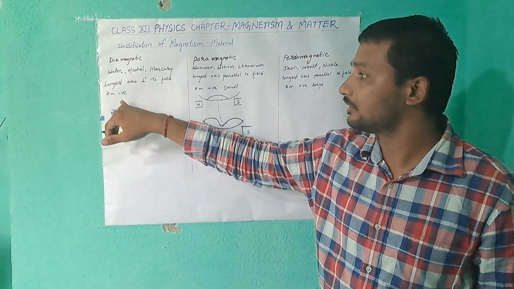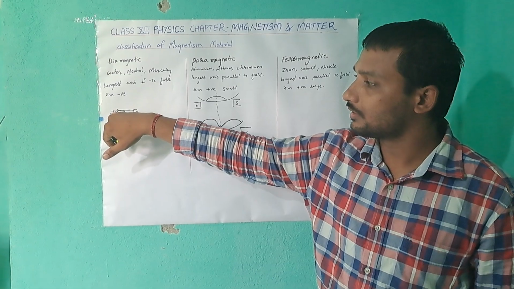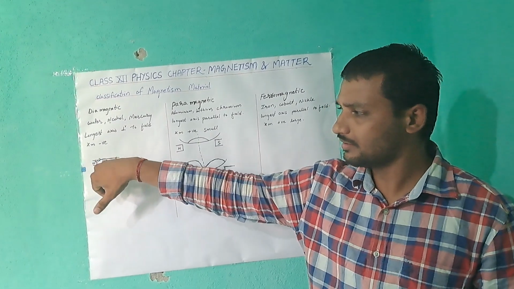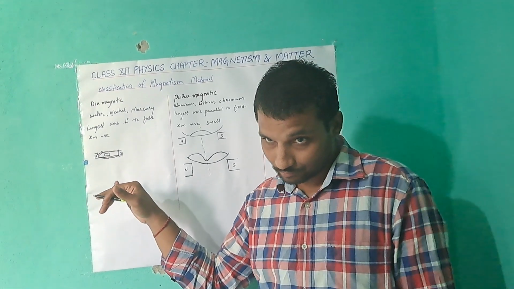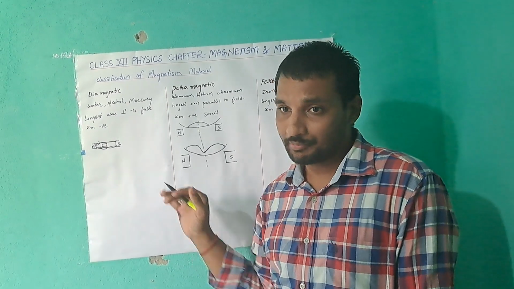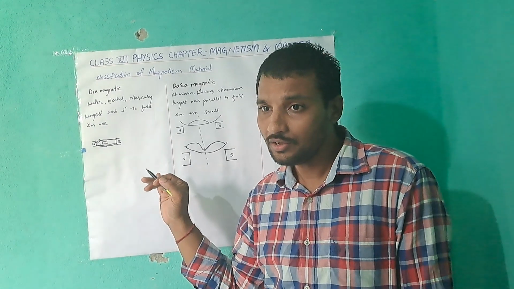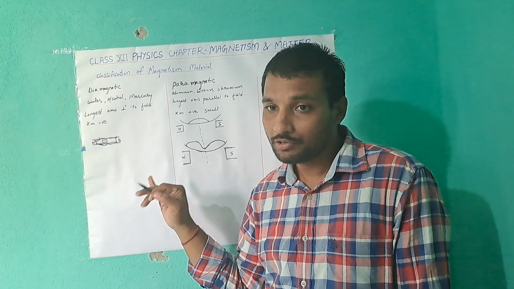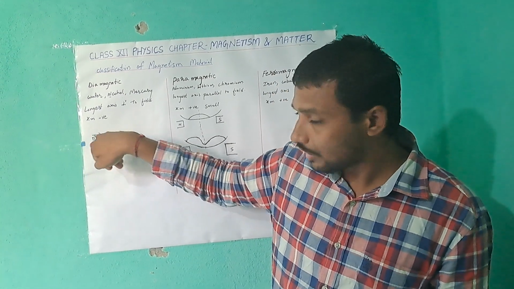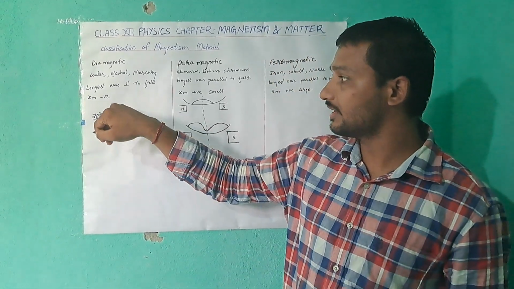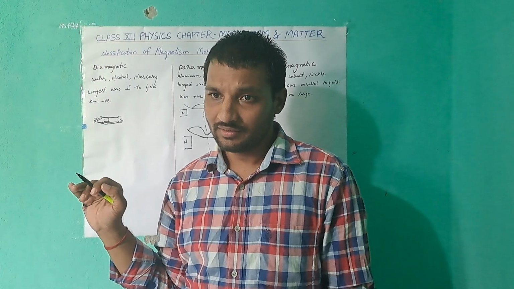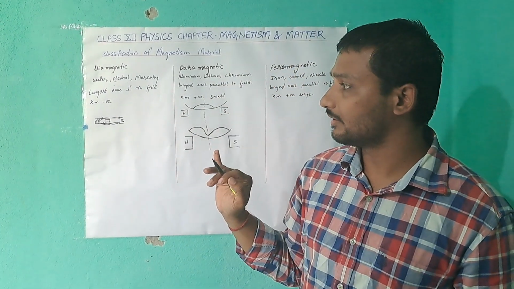Remember, lines of force are not allowed to come through the substance. Another main point is that the lines of force go outside. You all see the lines of force go outside, not coming inside the substance. These types of materials are known as diamagnetic materials.